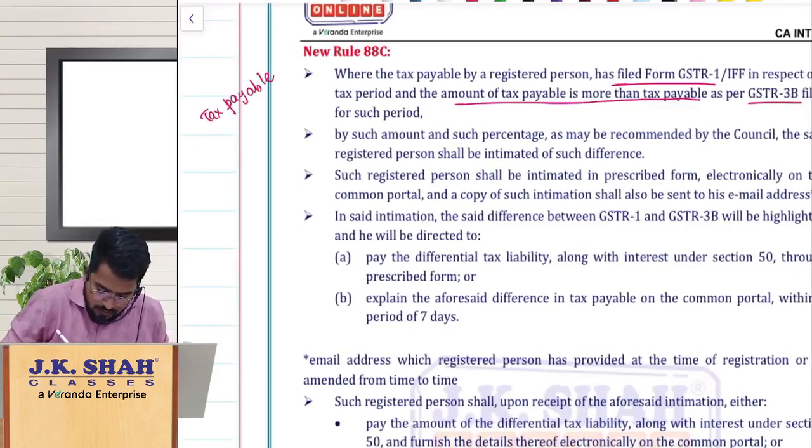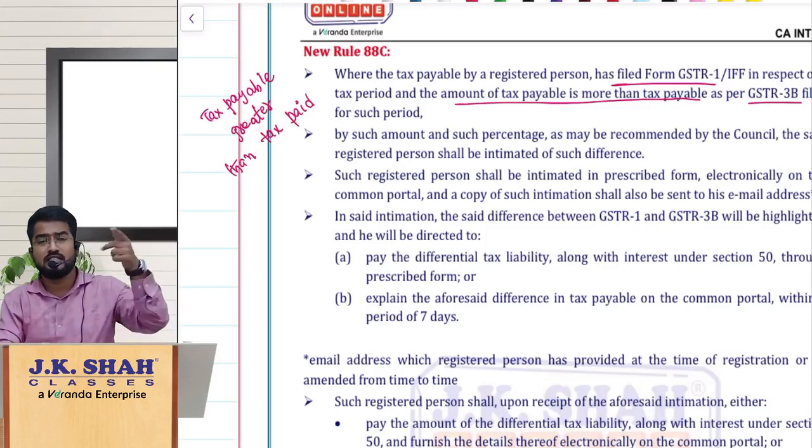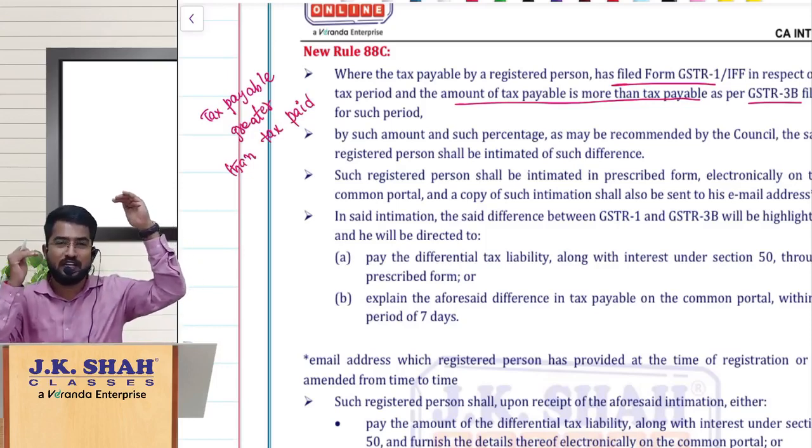Tax payable is greater than tax paid. In 1 you are showing how much is payable, in 3B you are paying. So GSTR1 liability is more, 3B liability is less.